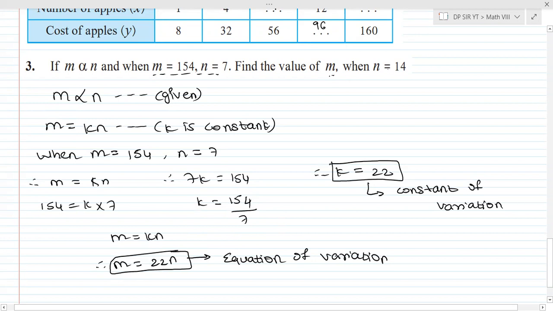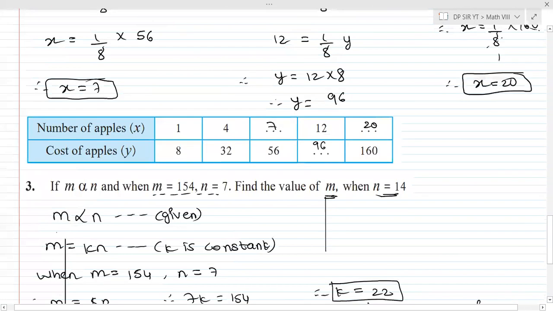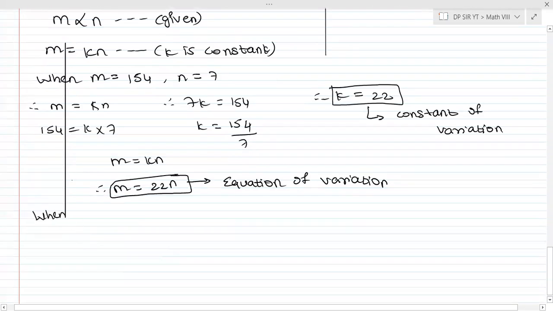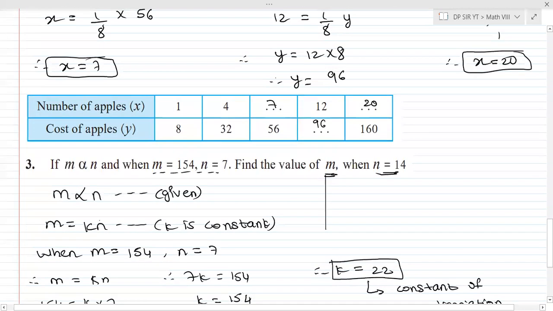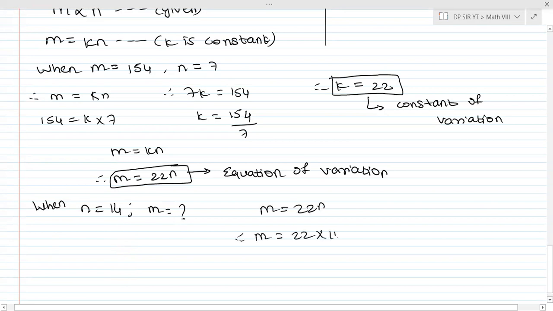That is, when n is equal to 14, find value of m. So when n is equal to 14, ये क्या हो गया? When m is equal to 4, when m is equal to, we don't know, when n is equal to 14, n का वैल्यू दिया. When n is equal to 14, find m. So we substitute m is equal to 22n. So therefore m is equal to 22 into 14.